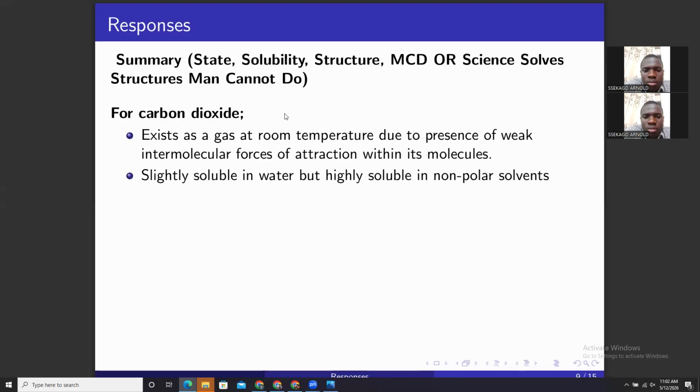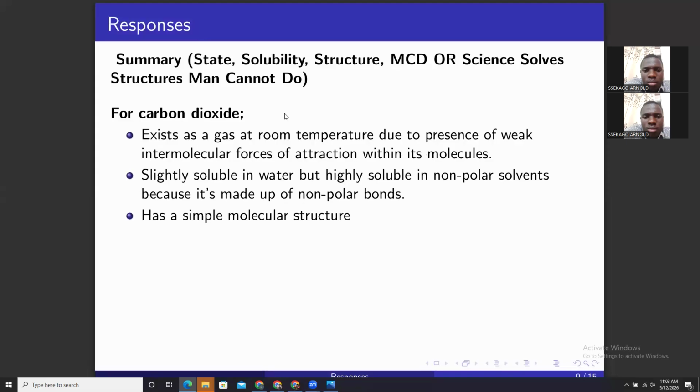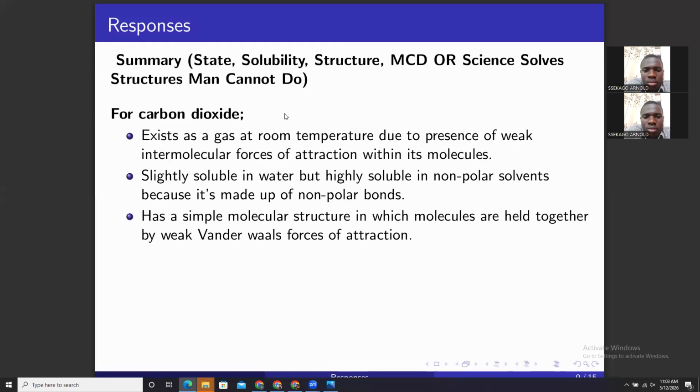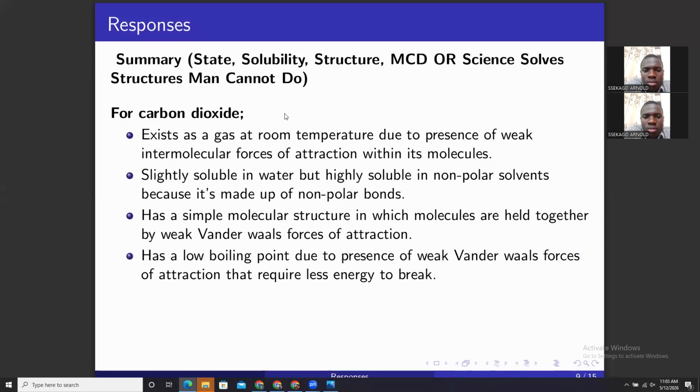Then for methane, we said that it is insoluble in water. Same thing here. It is slightly soluble in water, but highly soluble in non-polar solvents. Colleagues, previously I mentioned why covalent compounds like methane and carbon dioxide are soluble in non-polar solvents. If you are watching this for the first time, kindly refer to the previous videos. Because it is made up of non-polar bonds, simple molecular structure, we also looked at that. It has a low boiling point, we also looked at that for methane.